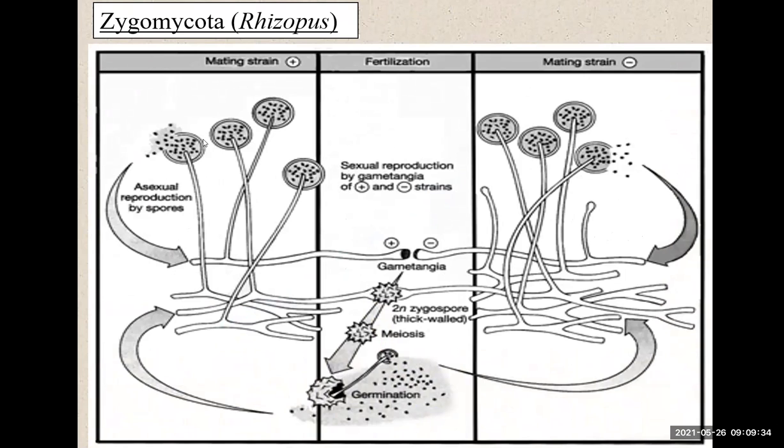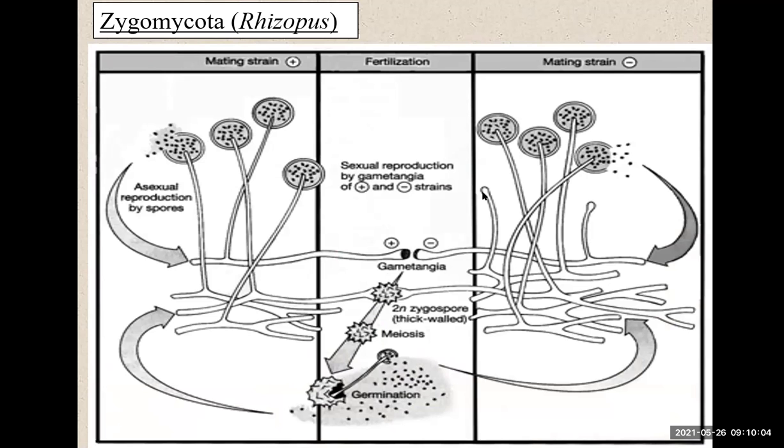So as you can see here, this is the fungi at the back. They have the spores that made it. Okay, that's the mating strain. And fertilization happens when there's sexual reproduction by gametangia of the positive and the negative strains. This is also the mating strains here.